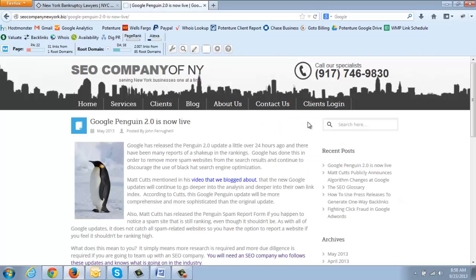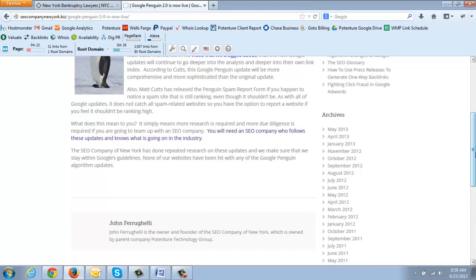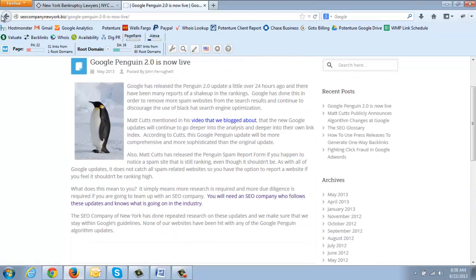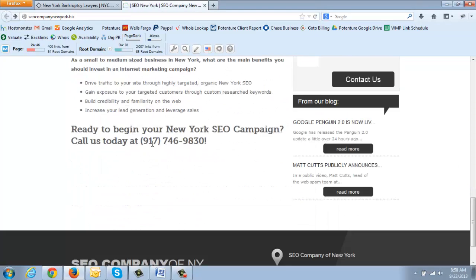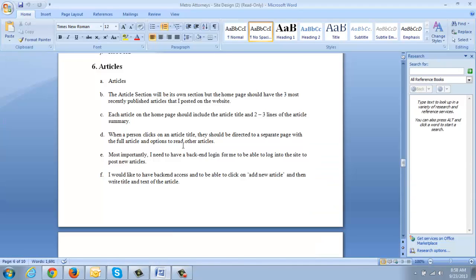And if you click on that, here we go. Here's one of our articles, about Google Penguin. But yeah, see, from our blog, we can do something like this. Latest articles, recent news, however we want to do it. But this is the route that we'll take. So let's go back to here.